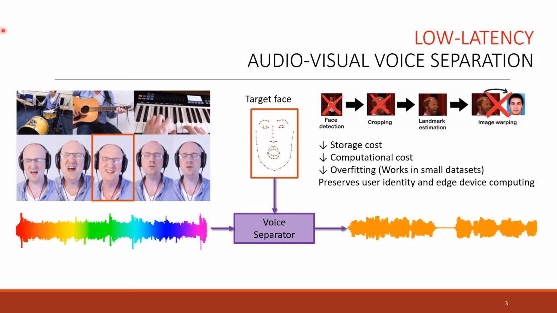On contrary to many works, we don't rely on raw video to do so. Instead, we propose to use face landmarks. Face landmarks are a graphical representation of the motion and the spatial structure of the face. This way, we can reduce the storage cost of the data, the computational cost, and the overfitting, allowing the network to be trained on small datasets. Besides, face landmarks are cheap to compute and preserve user identity.